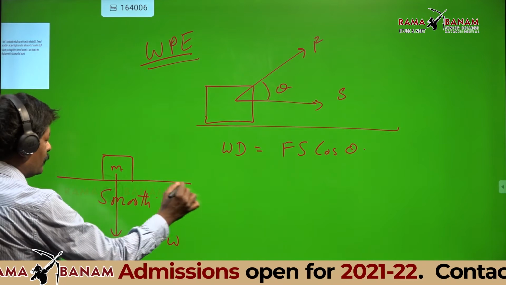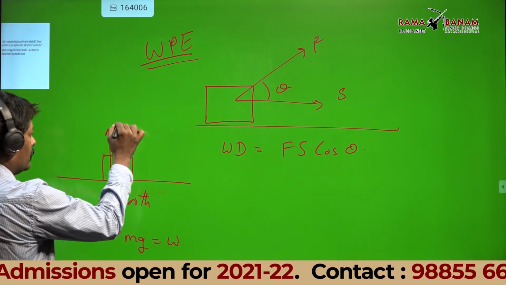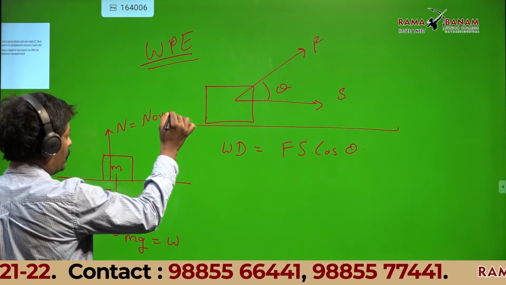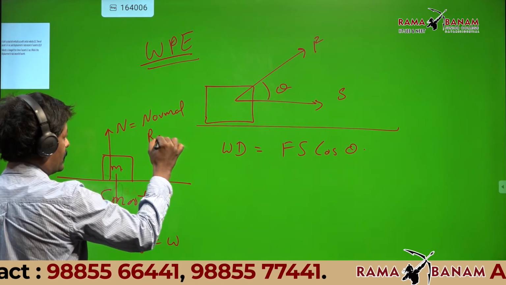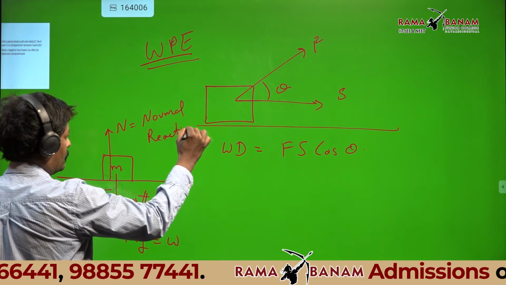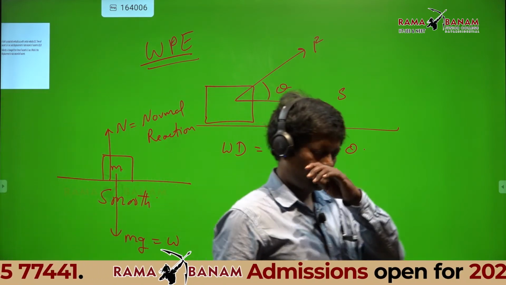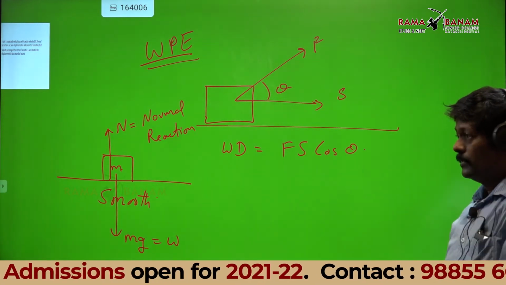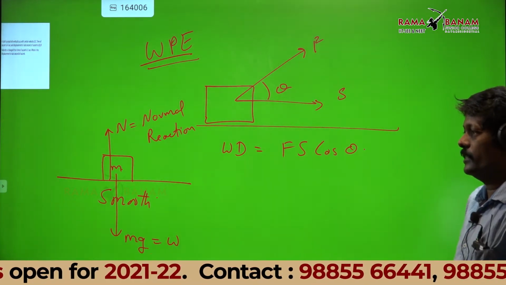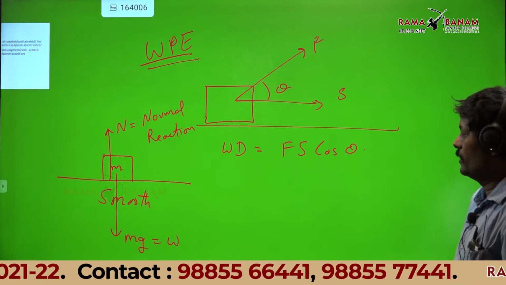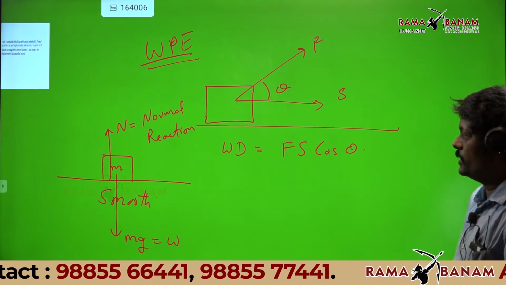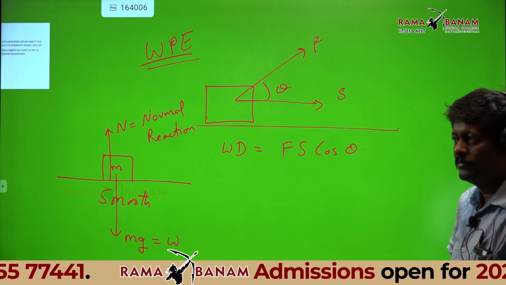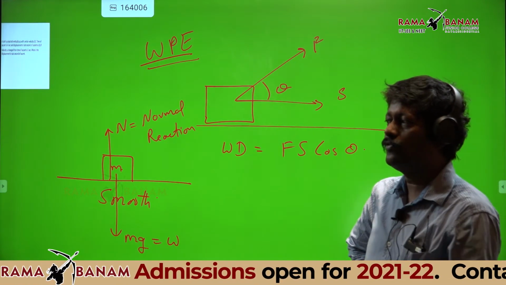Another is from the floor, there will be normal reaction. Now listen. Whenever you place a body on the floor, there are two forces acting. Many students think no force is acting.